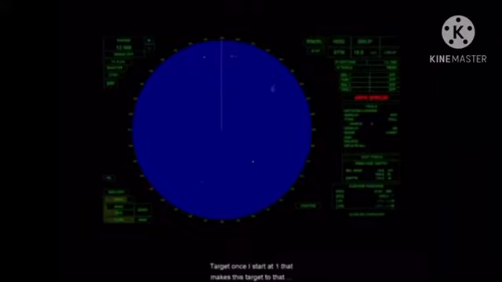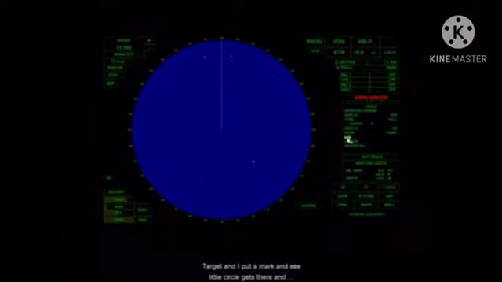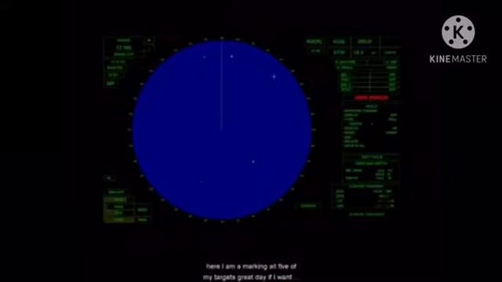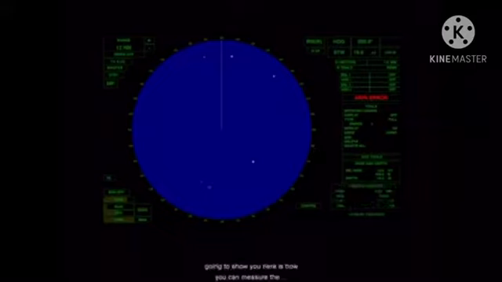That makes this target 2. That makes this target 3. That makes this target 4. That makes this target 5. Okay. So if I want to put marks on these now, which you probably will, I'm going to go to Tools. I'm going to go to Add. And then I can come right up onto the target and put a mark, and you see a little circle appears there. If I want to add another, I'll do the same. You're probably going to be doing this, at least at first, as a useful way for you to mark the original positions of the vessels when the simulation starts.